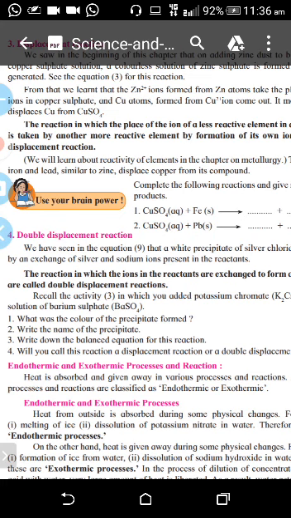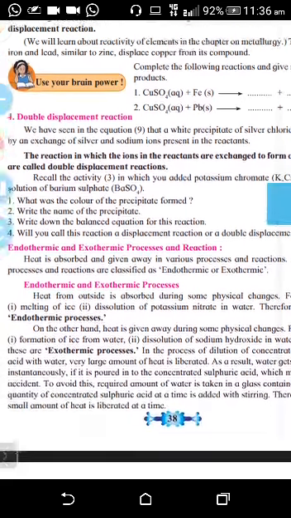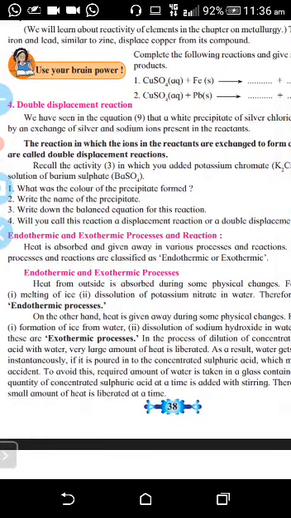So the test tube becomes hot. So heat is given out. Endothermic and exothermic, these are the two types. Now in exothermic, the reaction in which the heat is given away, that is called exothermic. So the slack lime is the example.